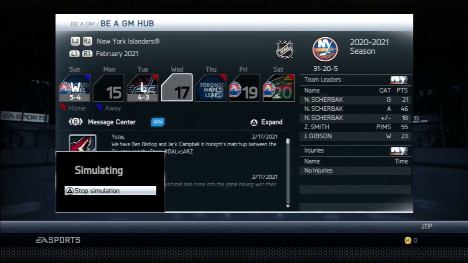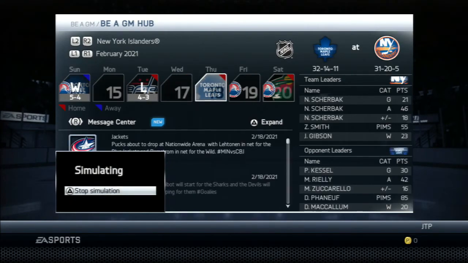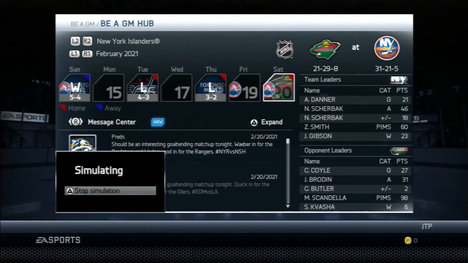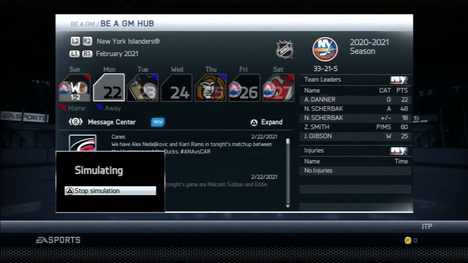Our first loss. I think that was an overtime loss. So we're still 4-0-1. Maple Leafs, we just beat them. We're right behind them. It looks like, we lose. That was a regulation loss as well. So 4-1-1. Yeah, I think our team is much better now. Much better with Nikita Sherbak. Charlie Coyle in the Minnesota Wild. They got Kavasha in the net. There we go. 5-0-1. Another 5-goal game. Or 5-1-1. Alright, the Philadelphia Flyers. And make that 6-1-1.